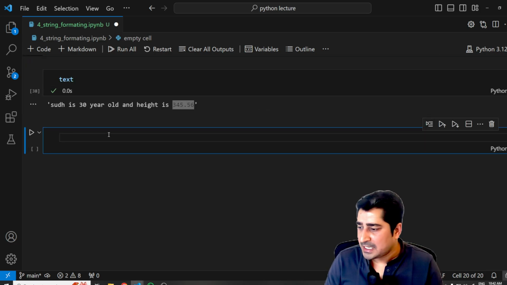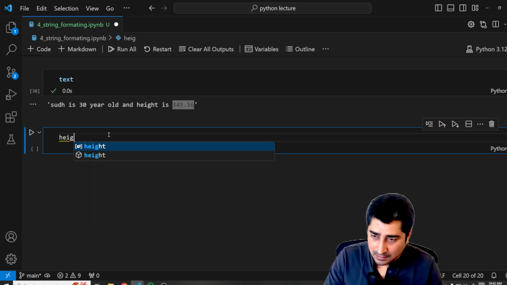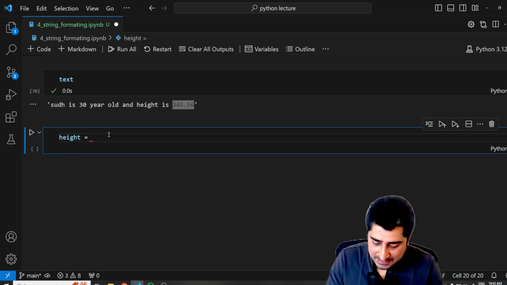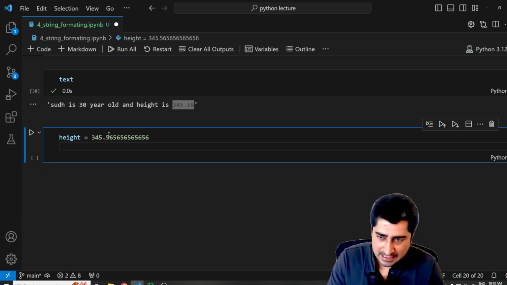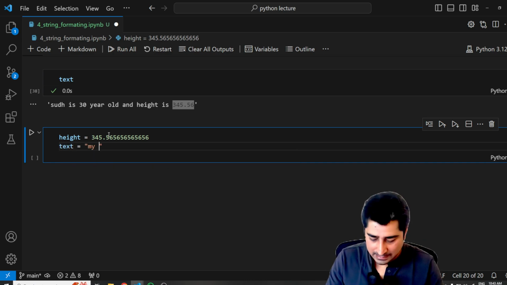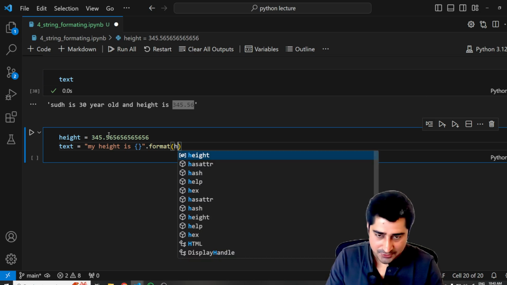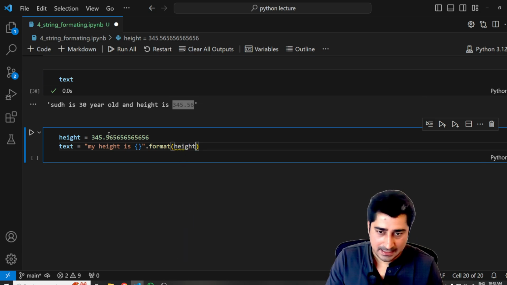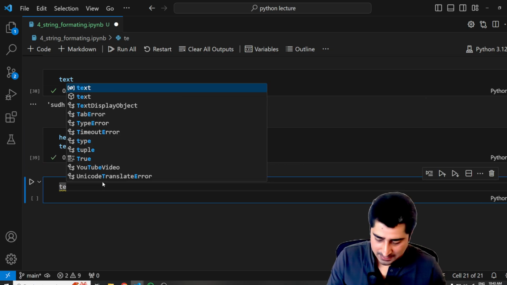Now let's try to understand another part. Let's suppose I have height, and height is equal to 345.56565656, something like that. Then I have to print a text: "My height is", and then format, and then I write height. Okay, execute, and print the text.